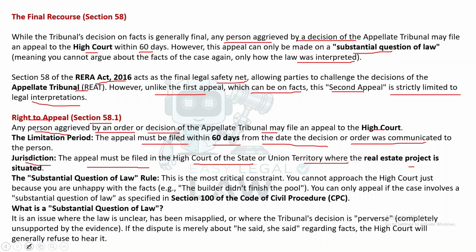The substantial question of law rule is the most critical constraint. You cannot approach the High Court just because you are unhappy with the facts. Example: the builder didn't finish the pool. You can only appeal if the case involves a substantial question of law as specified in Section 100 of the Code of Civil Procedure. What is a substantial question of law? It is an issue where the law is unclear, has been misapplied, or where the tribunal's decision is perverse, completely unsupported by evidence. If the dispute is merely about he said, she said regarding facts, the High Court will generally refuse to hear it.